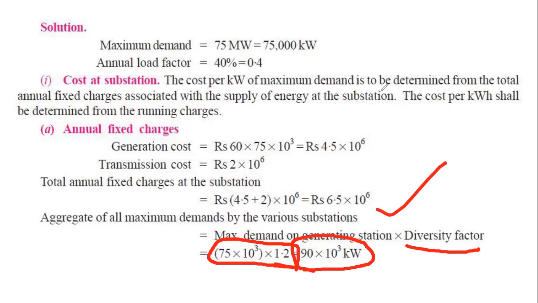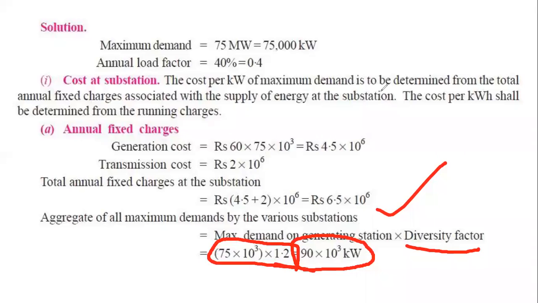Okay. So basically what he's trying to say is that when the diversity factor is mentioned, it means that all the substation maximum demands are not occurring at the same time. That's why if we sum all the substation maximum demands, it will be bigger than the generating station maximum demand. We already solved several mathematics of this type. So always remember that the maximum demand of the power station will always be less.